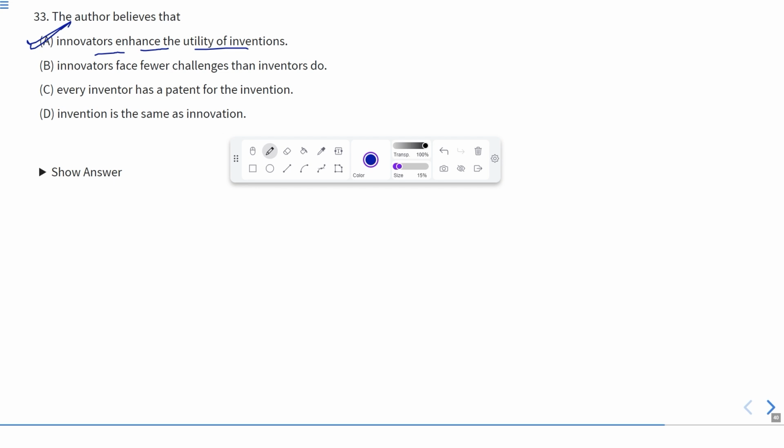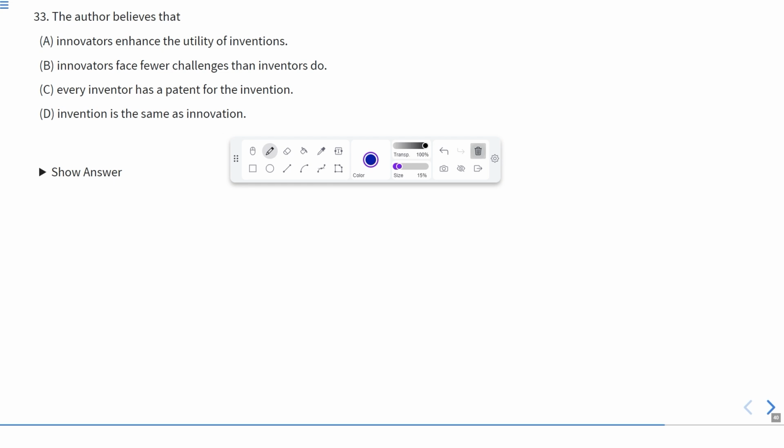Innovators face fewer challenges than inventors do. No, they both face challenges. So this is not the correct answer. Every inventor has a patent for invention. No, many inventors are there who do not get patents.